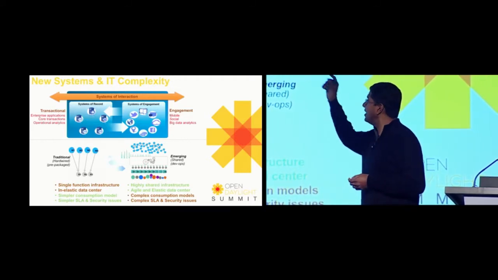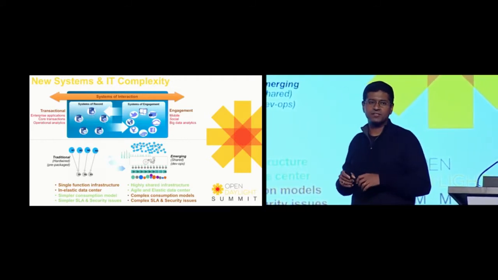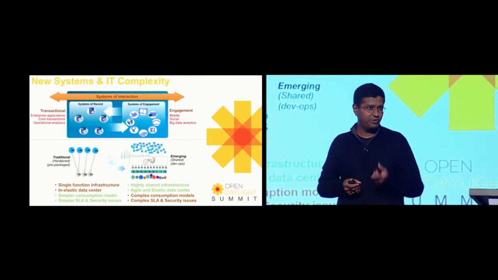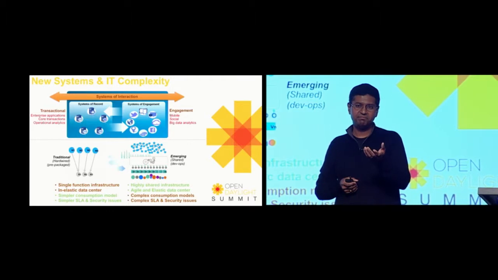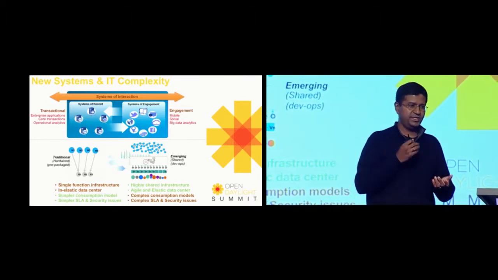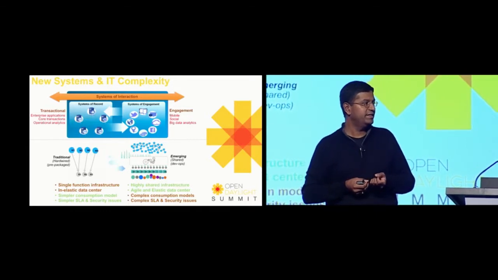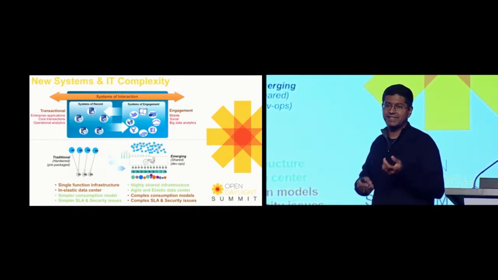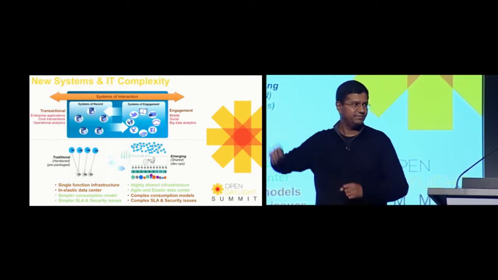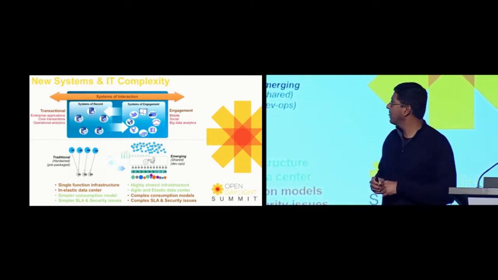But what's coming up recently has been the systems of interaction. Case in point, take your mobile phone, for example. You have an airline app on your mobile phone, which allows you to book your seats or check in for your flight. That's a mobile application, but it's interacting with a transactional system sitting somewhere in a data center somewhere.